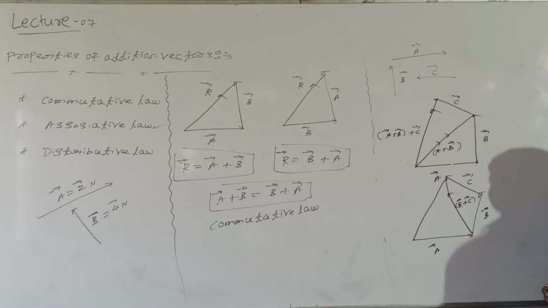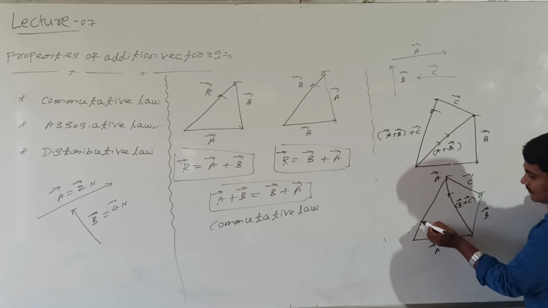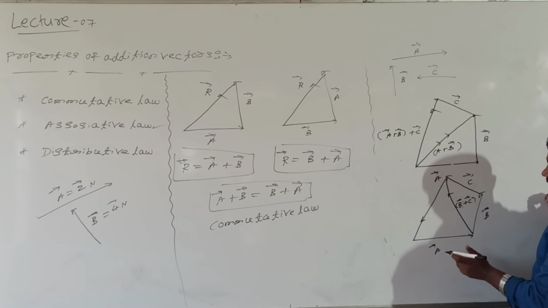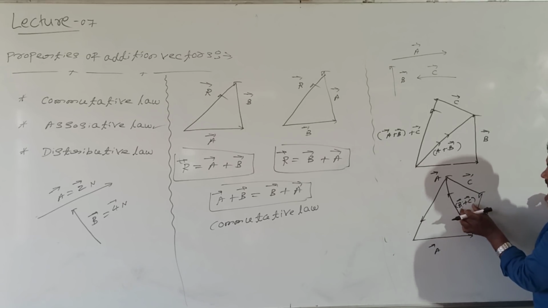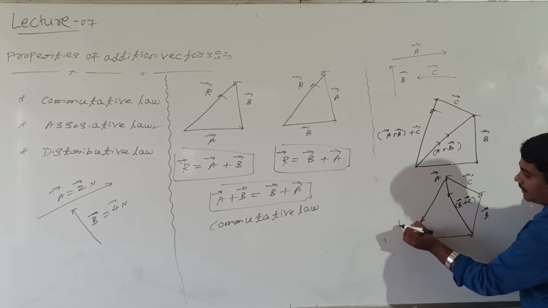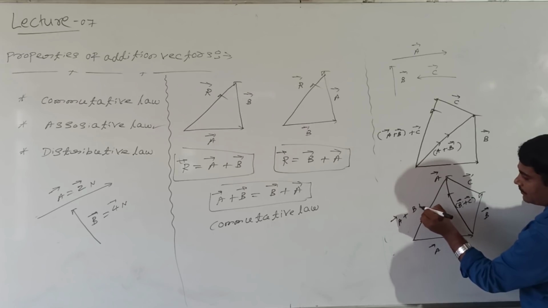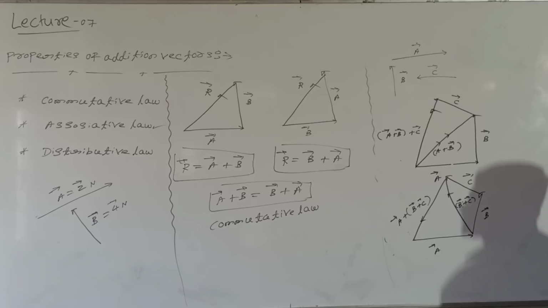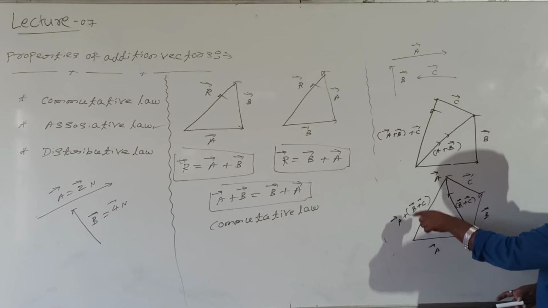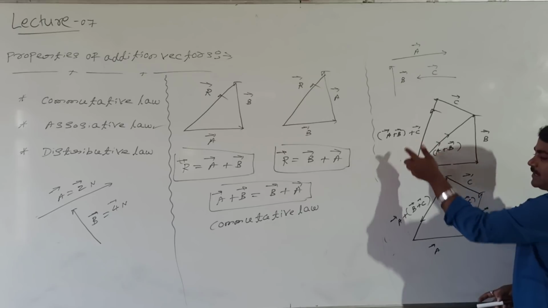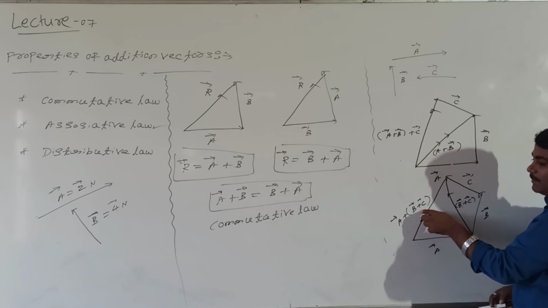In this direction, right? Then shall I take from this? This is the direction. How to take actually? This is vector B plus C and A. How to write? Vector A plus vector B and vector C. See here, this is the resultant. Here what is A plus B plus C? This is A plus into bracket B plus C.